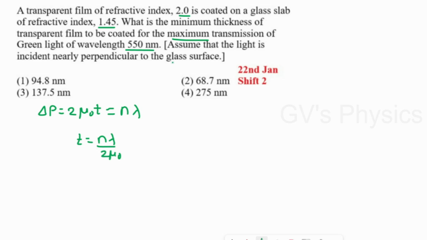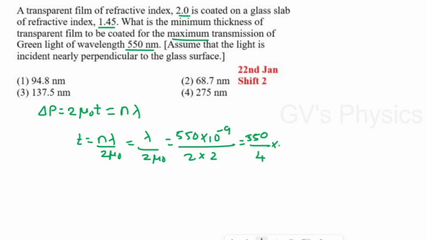Okay. So they ask for maximum transmission. So we can take n is equal to 1. So we can write it as lambda by 2 mu naught. Now we will substitute the value. In the place of lambda, the value is 550 nano, meaning 10 power minus 9, by 2 into refractive index is 2. So we will get 550 by 4 into 10 power minus 9. So 550 by 4 will be 137.5 into 10 power minus 9. So we can write it as 137.5 nanometer. So option 3 is the right answer.